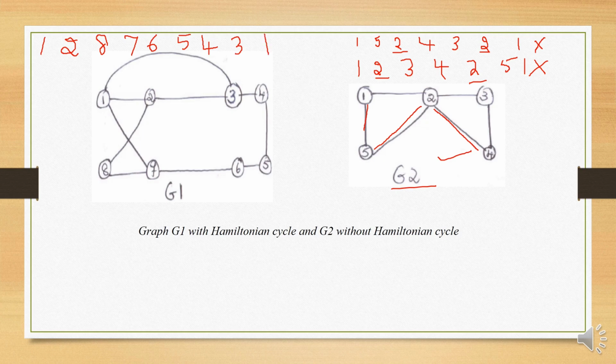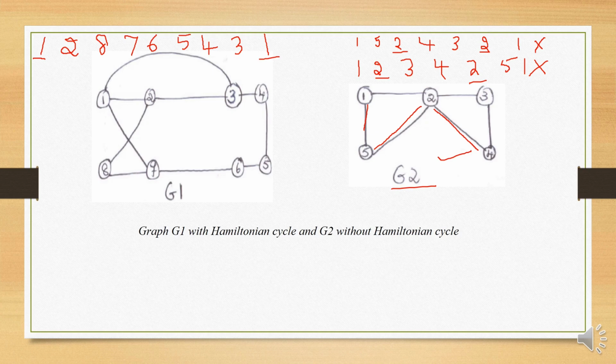So after visiting 3, directly you can visit 1. So I have visited all the vertices; only the first and the last vertex repeat, and the rest of the vertices are visited only once. So 1, 2, 3, 4, 5, 6, 7, 8. All the vertices are visited, and I have ended up with the starting vertex, that is vertex 1.